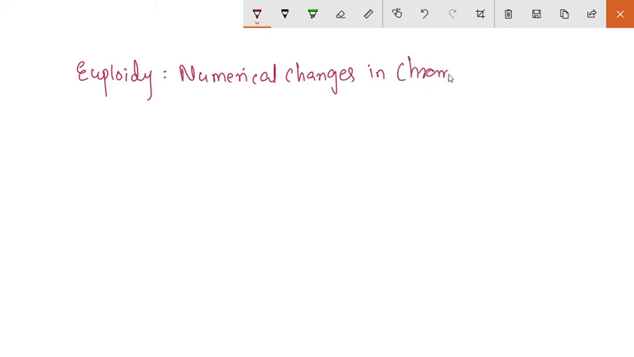Students, good morning. Today we are going to discuss euploidy. Euploidy means the numerical changes in chromosomes that involve the whole set of chromosomes.